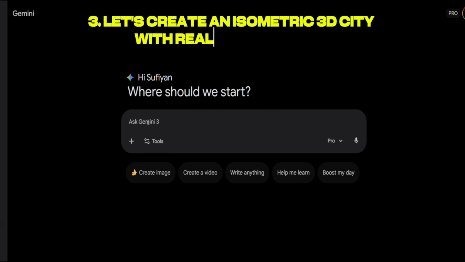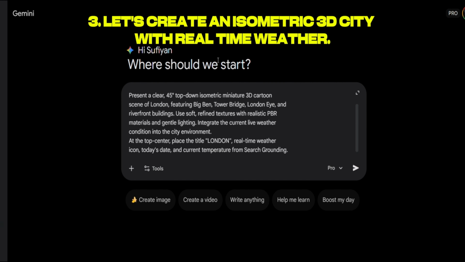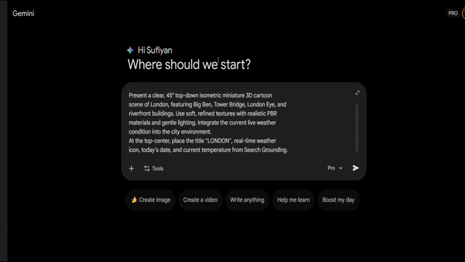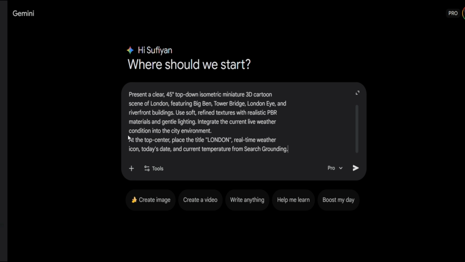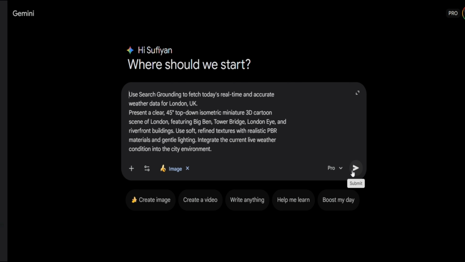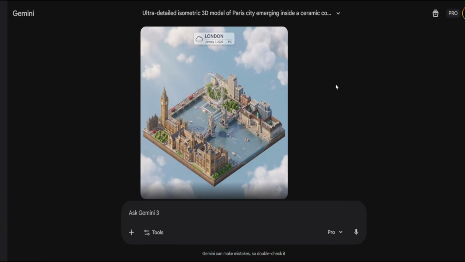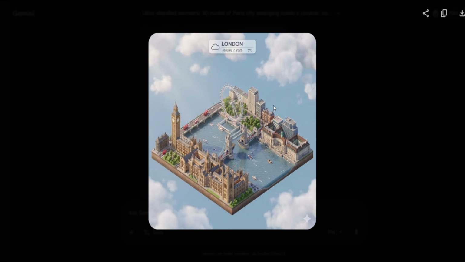Alright, for this next one, let's go crazy. We will create an isometric 3D city with real-time weather. Let's check it out. So we will be using this prompt on your screen. Present a clear 45 degrees top-down isometric miniature 3D cartoon scene of London featuring Big Ben, Tower Bridge, London Eye. At the top city center, place the title London, real-time weather, today's date, current temperature. Let's go. Alright, so there we go. We have this image of London in a isometric 3D. You can see the Big Ben, there is London Bridge, cool stuff.